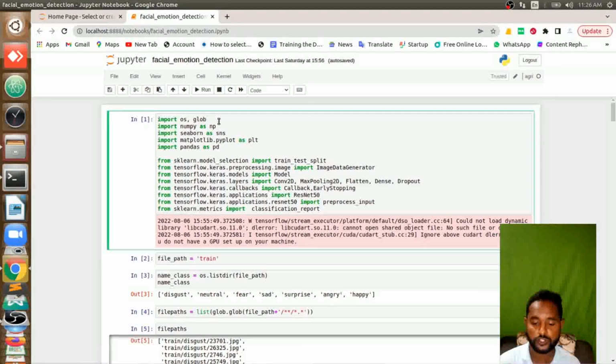So the first thing is OS, operating system. It is used to access any operating system related objects like files, folders, cameras, microphone, like that. And then comes Glob. Glob is actually used to get access to the details of any folder or file. And then comes NumPy. NumPy is actually used to work with arrays and matrices. Then comes Seaborn and Matplotlib. These two are used to plot graphs or images. Seaborn is specially only for graphs, which has so many options to build good or colorful graphs.